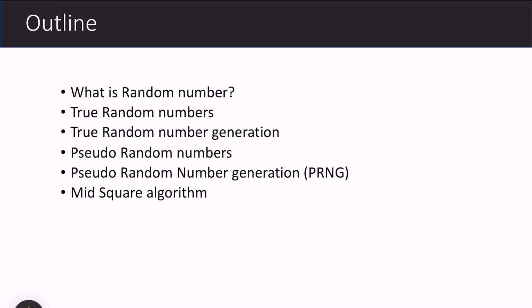So now in this video, I'll be going through the terminology of random numbers, what true random numbers or true random number generation are, how we generate them, and what pseudo-random numbers or pseudo-random number generation, called PRNG, is. At the end of this video, I'll be talking about the mid-square algorithm. The mid-square algorithm is used to generate random numbers. Then I'll cover the drawbacks of this algorithm and how we can proceed to other algorithms to get a better result. So let's start with the random number.